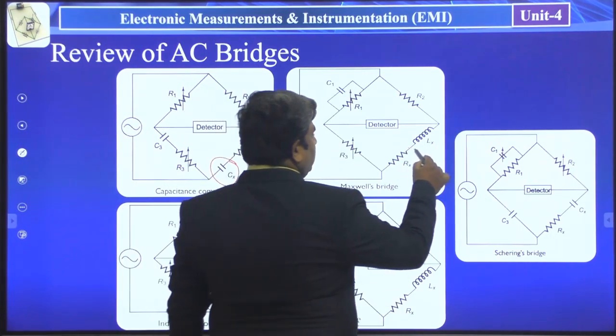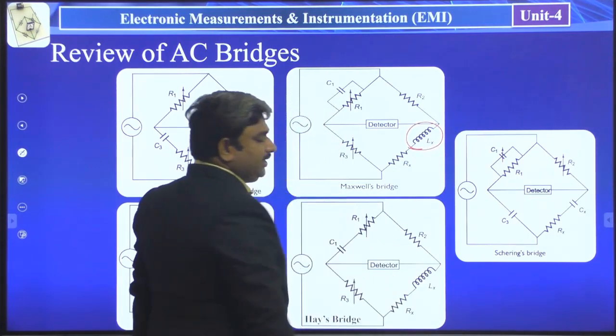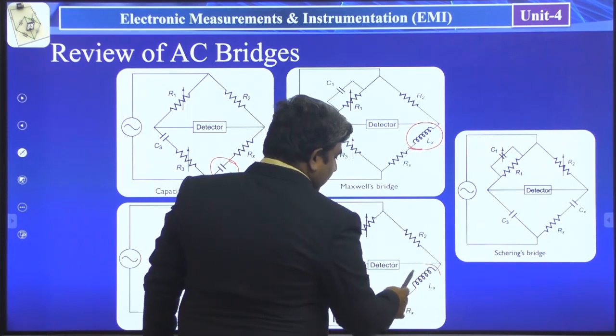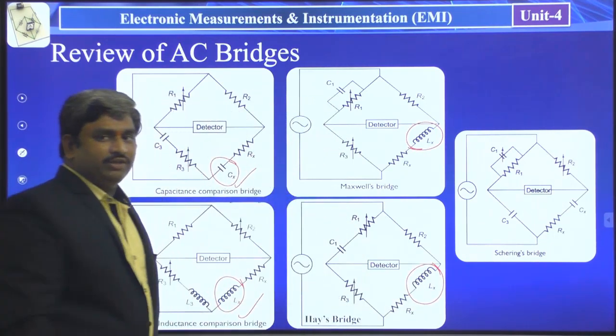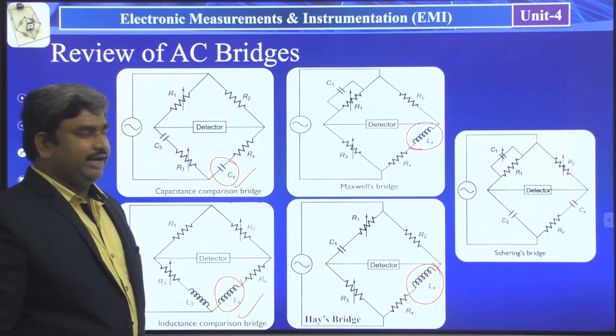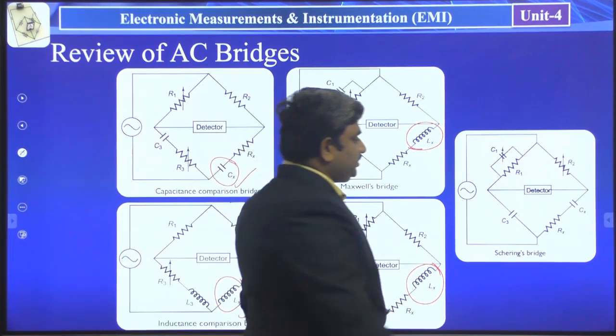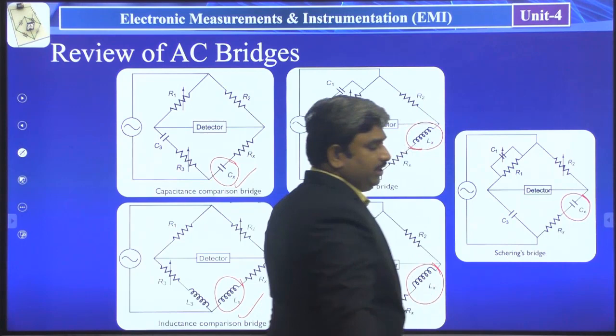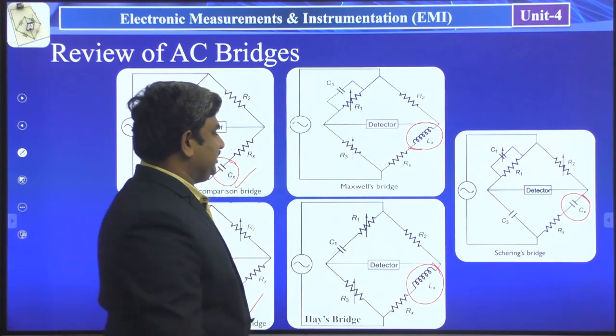In the same way, the Maxwell bridge is also used for measuring the unknown inductance value Lx. Hay's bridge is also used for measuring unknown inductance. The Schering bridge, which we discussed in the last class, is used for measuring unknown capacitance.